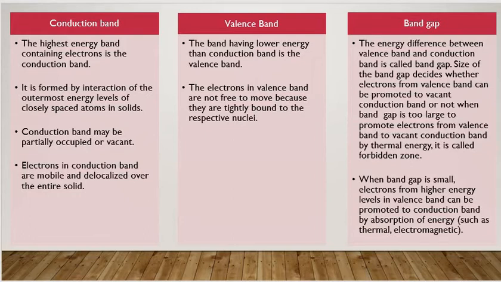And when the band gap is small, electrons from higher energy levels of valence band would be promoted into the conduction band by the absorption of energy like thermal energy or electromagnetic energy. The electrical properties of conductors, insulators and semiconductors usually depend upon the band gap. Band gap is lowest in the case of metallic conductors.